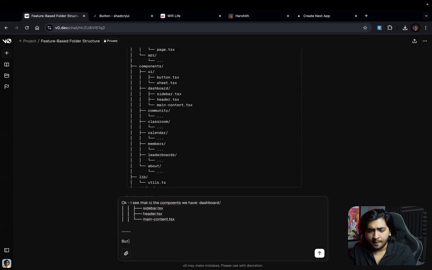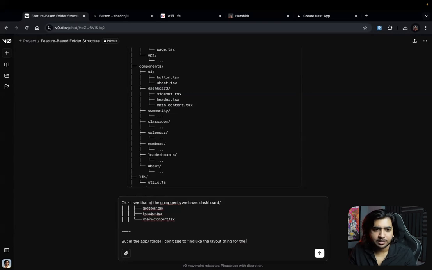All right, but in the app folder I don't seem to find like the layout thing for the whole.